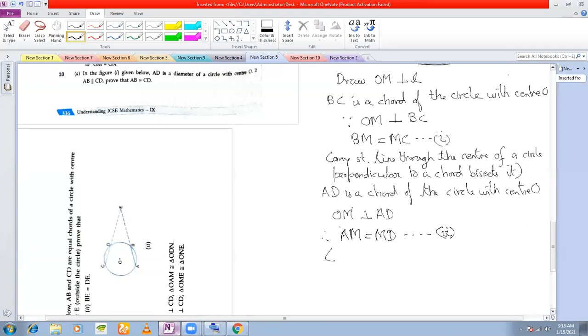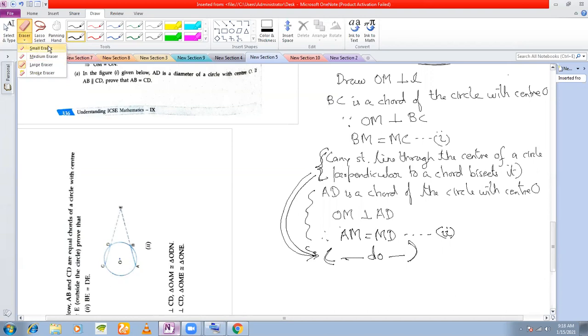And I will not state the reason. I will not write this entire length once again, because this reason is just before this reason. I'll simply write ditto here. Why? Because this reason here applies here also. Okay, so I'll just write ditto because there is no other reason in between. That is why I can just simply write ditto here.